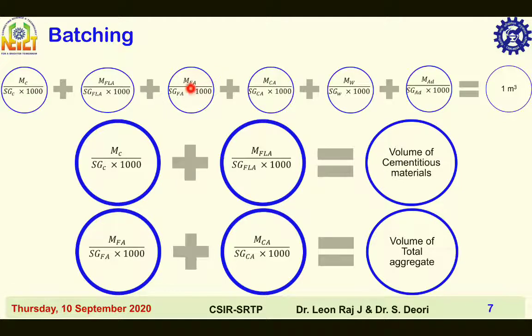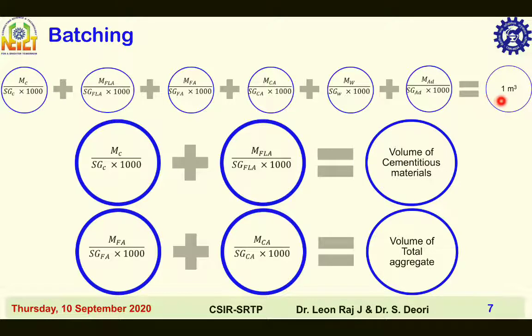Volume of coarse aggregate is equal to mass of coarse aggregate divided by specific gravity of coarse aggregate into 1000. Volume of fine aggregate is equal to mass of fine aggregate divided by specific gravity of fine aggregate into 1000. Volume of water is equal to mass of water divided by specific gravity of water into 1000. Volume of admixture is equal to mass of admixture divided by specific gravity of admixture into 1000.